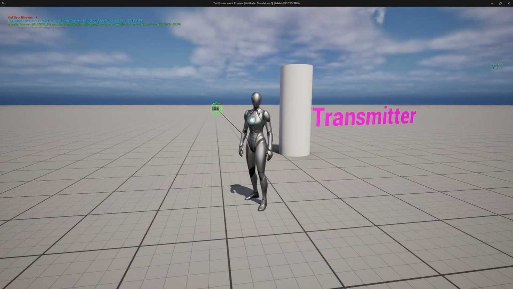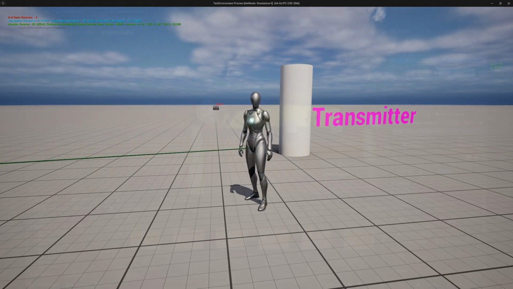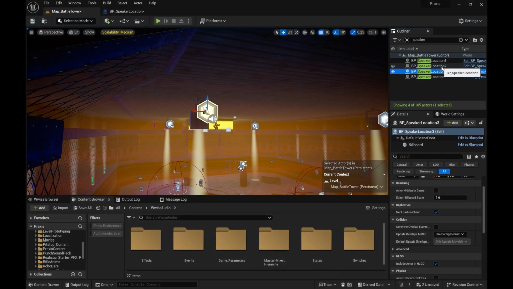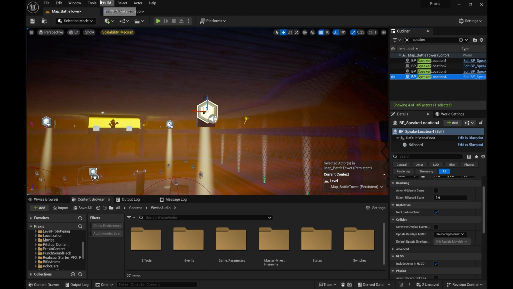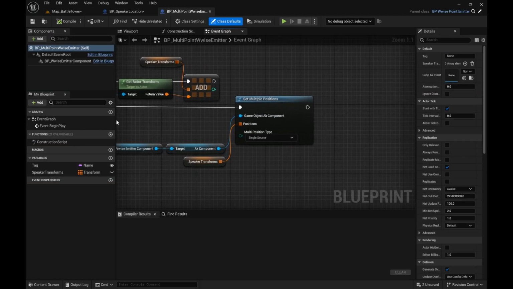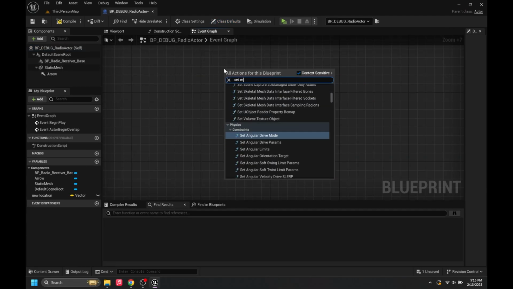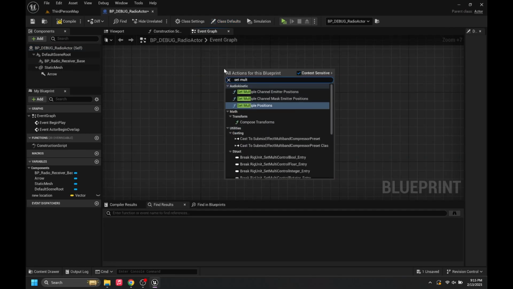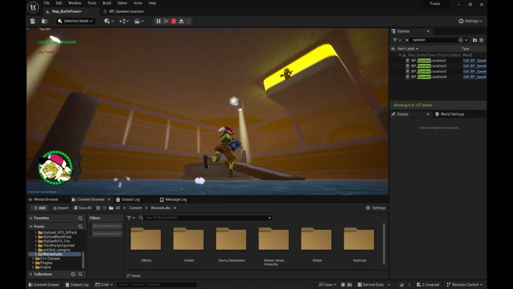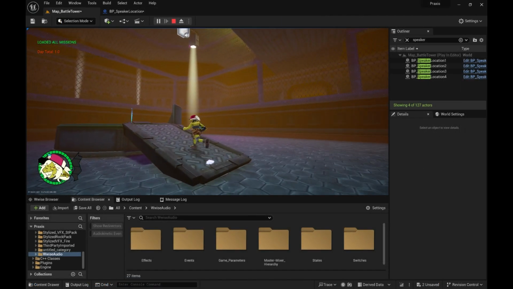I've been working on a radio transmitter system using Wwise and Unreal Engine, and I thought it was time to show my work and talk through a bit of my process. I got started on this project after dipping my toes in single source ambiances in my current game project called GearGrit, demo out now. I was using the set multiple positions node in Unreal and a few different blueprints to emulate speaker systems with a single manager actor for each station, essentially trying to replicate real-life radio towers.